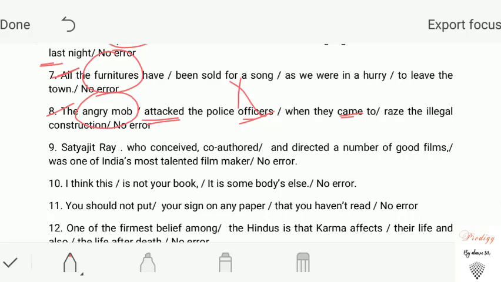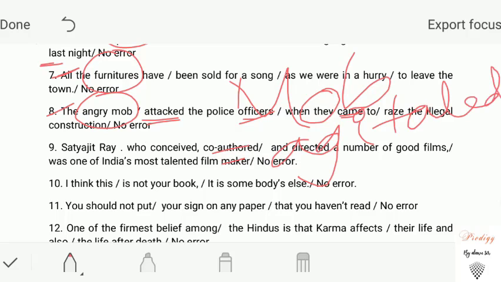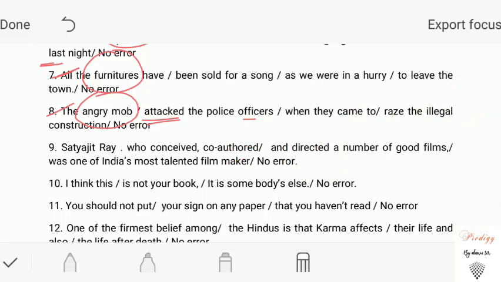Mob means a group of agitated people. Right? We cannot write angry and mob together in any sentence. Whenever we write it, the sentence will become superfluous in nature. So our right answer will be the mob attacked the police officer. Clear? Okay. Next.